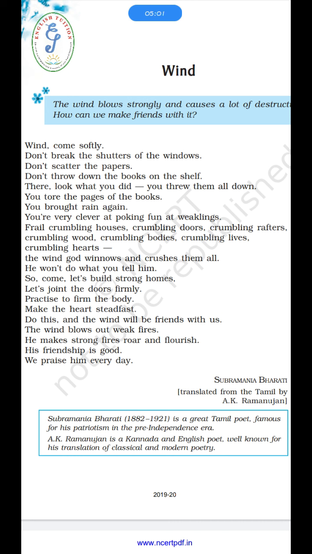So everything can be swept away by the wind. The wind god winnows and crushes them all. He also says that the wind god winnows. Winnows means to blow the chaff, to separate the husk from the grain. This is called winnowing. So he winnows and crushes them all. He removes them from one place to another and he destroys them.